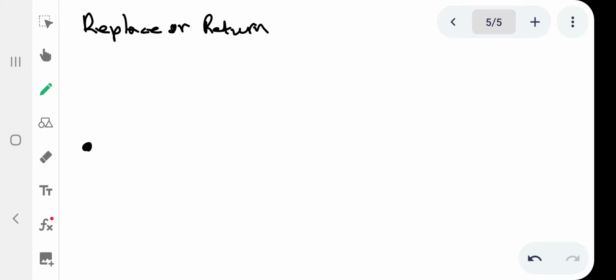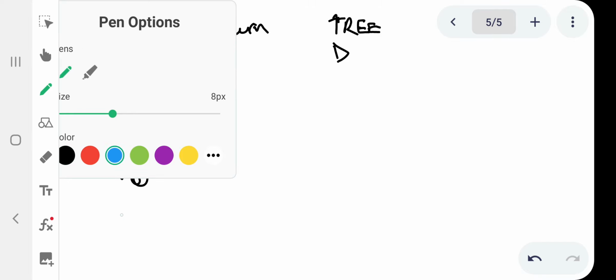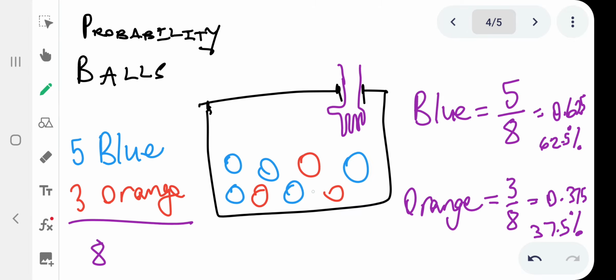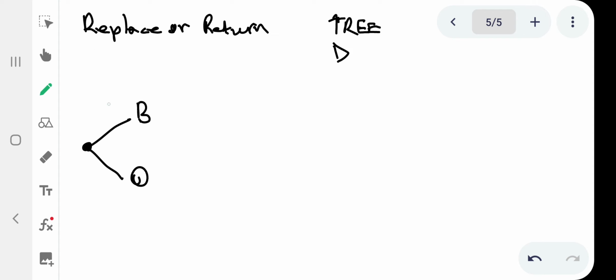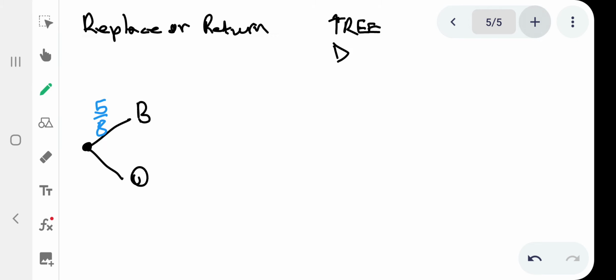So for the first pick nasingasebenzisa i-tree diagram. For the first pick, it's either lo muntu lo angathola ibhola eli-blue or angathola ibhola eli-orange, right? And what is the probability of ukuthi lo muntu lo athola ibhola eli-blue? Out of le container le blue, we have 5/8. And what about orange? The probability of getting orange, we have 3/8, right? So this is the first pick.